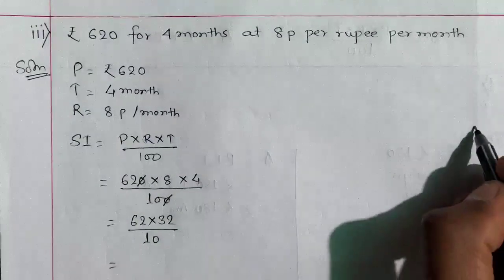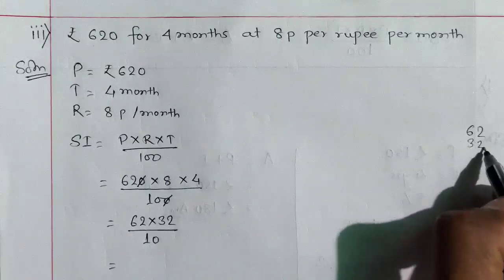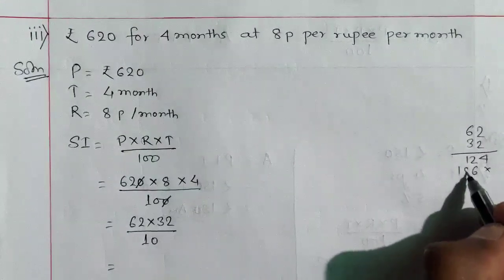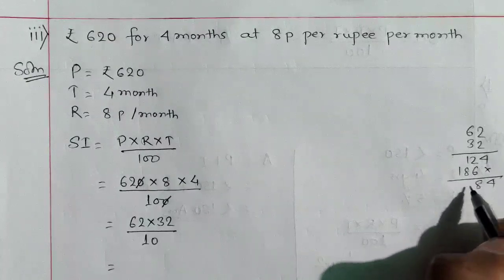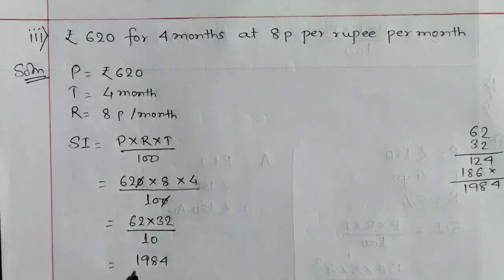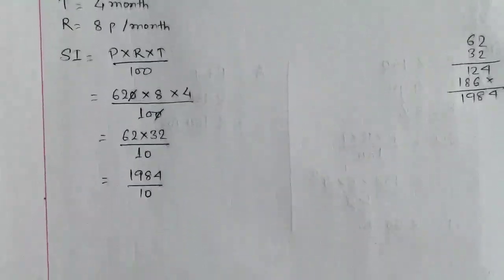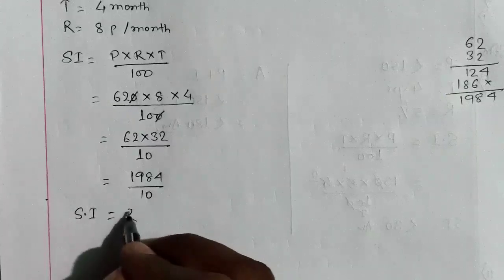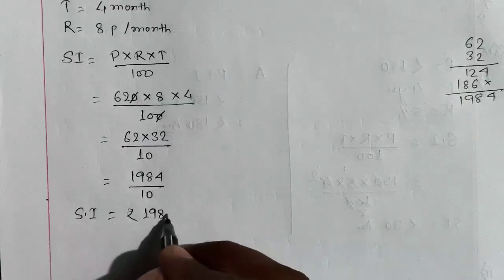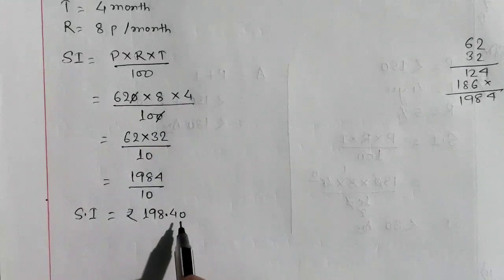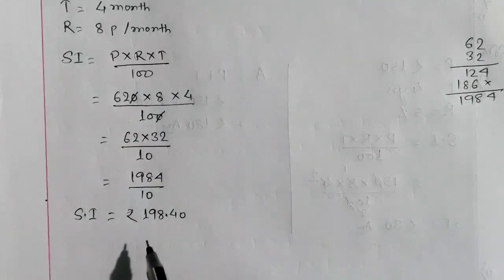We will simply multiply 62 into 32. 2 twos are 4, 2 sixes are 12, 3 twos are 6, 3 sixes are 18, 4 6 2 8, 8 1 9. It is 1984 divided by 10. Now we will put the point here. Therefore simple interest is equal to rupees 198.40. Here at the last we can put 0, no need also. You can put or you cannot put.